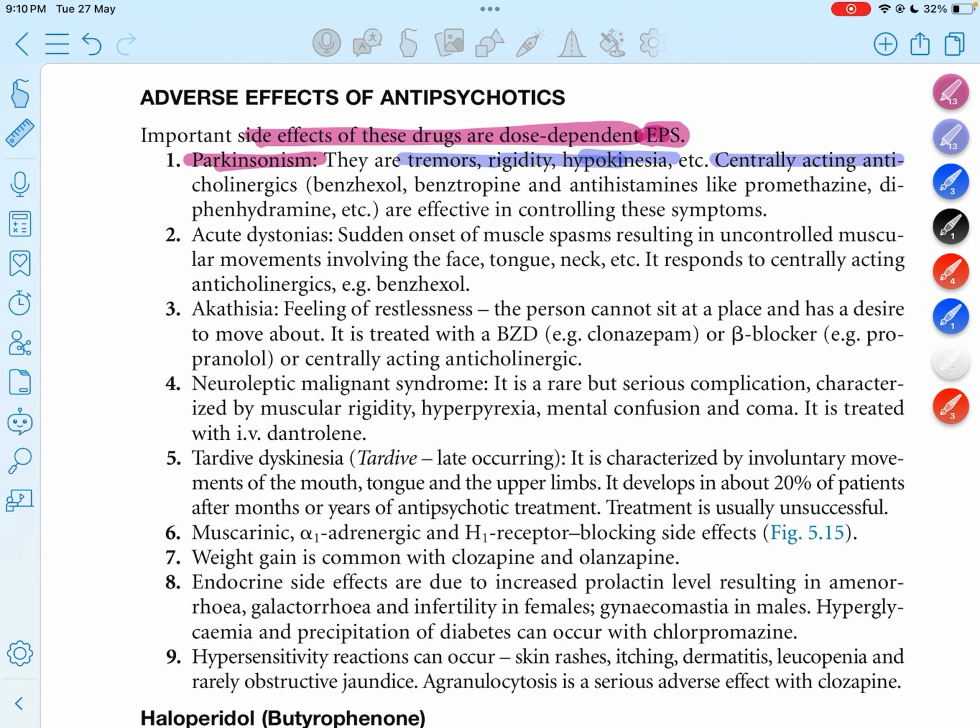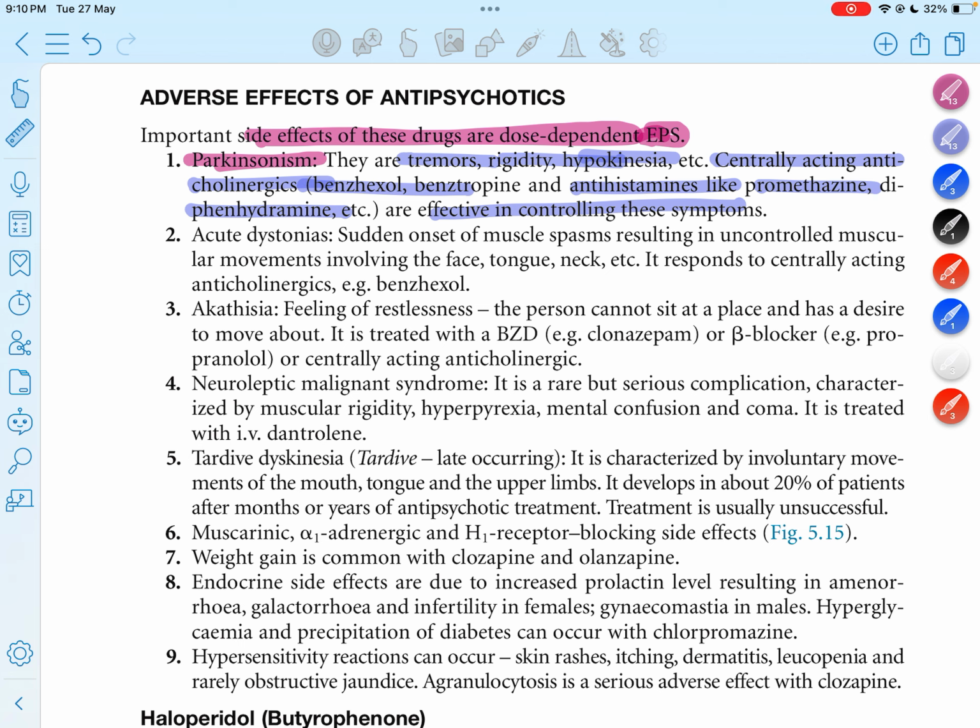Centrally acting anticholinergics like benztropine, and antihistaminics like promethazine and diphenhydramine, are effective in controlling these symptoms. We can give these drugs if Parkinson type of symptoms are seen.